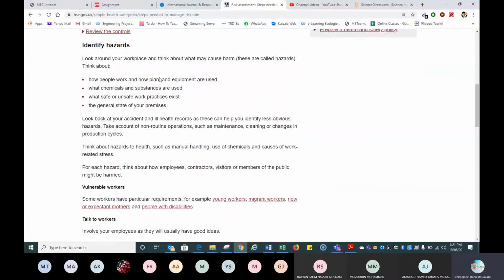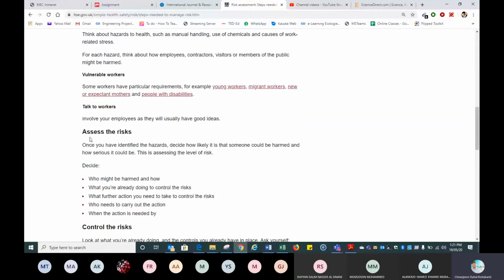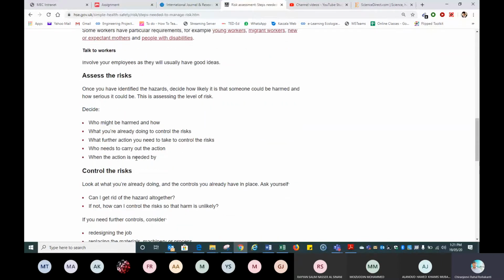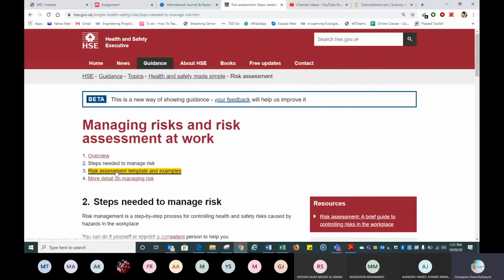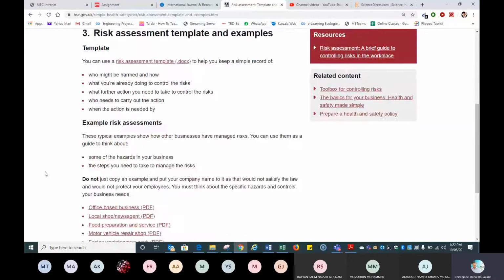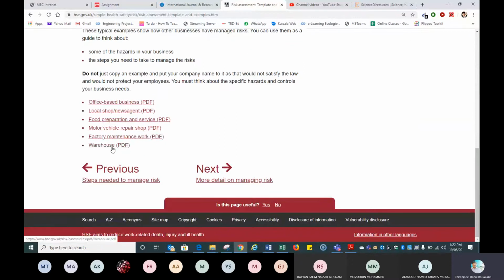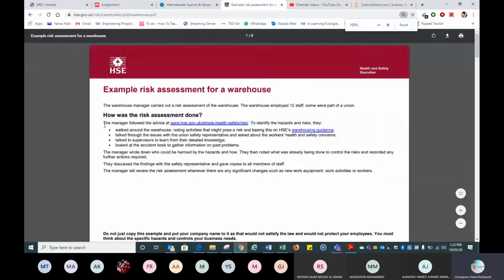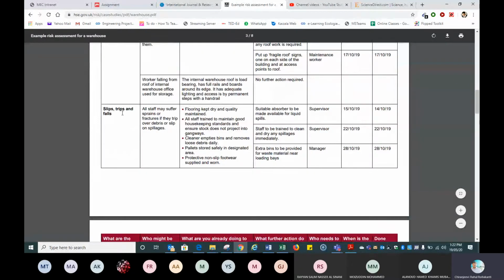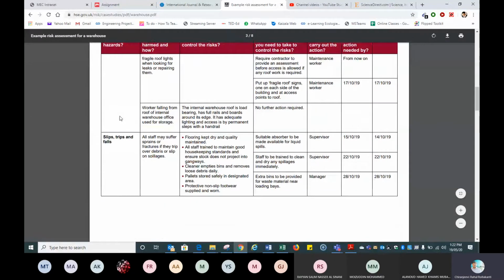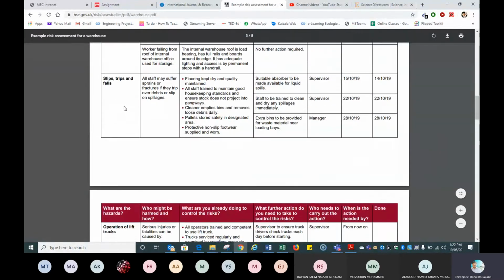You can see here how people work, who might be vulnerable, assess the risk, who might be harmed and how. Okay, record your findings. So, risk assessment template and example. Out of this, you have to check various PDFs. So don't simply blindly copy this. Only falls from height, okay, it will also happen at a construction site. Slips, trips and falls are almost similar to this. So don't go with this. Either select that or select this.